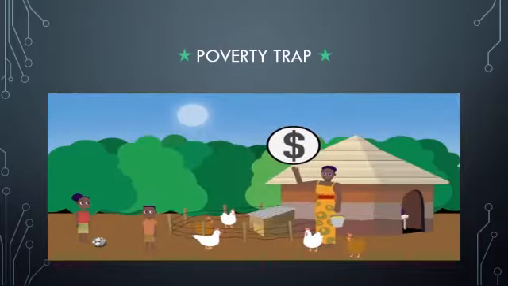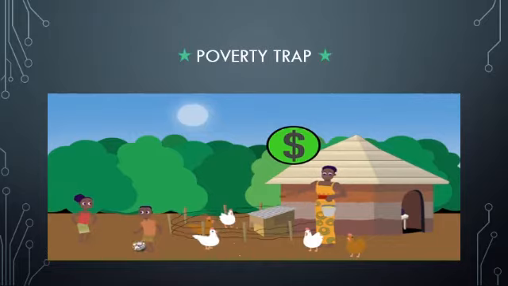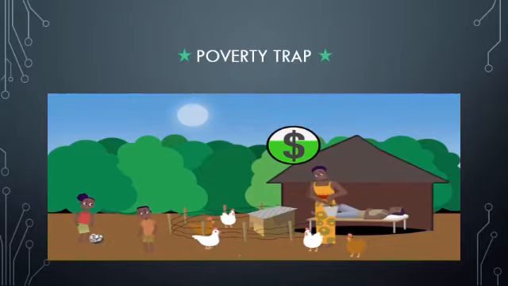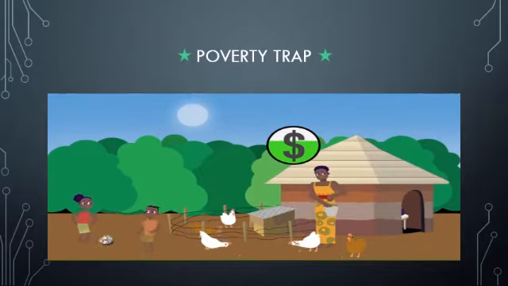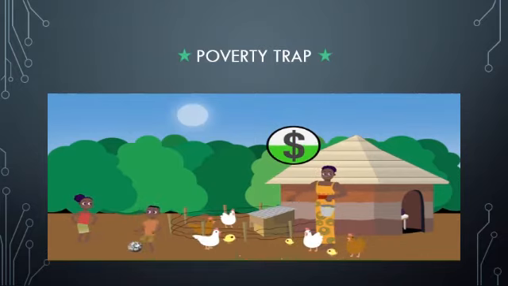Consider Grace, a poor farmer in Tanzania who raises chickens and sells them to other people in the village. Grace uses the money from selling chickens to pay school fees for her children and to buy food and clothes for them and her husband, who has been sick and unable to work. What little she has left over, she puts into feeding and caring for the chickens, buying medicine to keep them healthy, and maybe even buying baby chicks if she can afford to. In this state, Grace will be able to survive and perhaps even grow her business. She could eventually raise her family out of poverty.